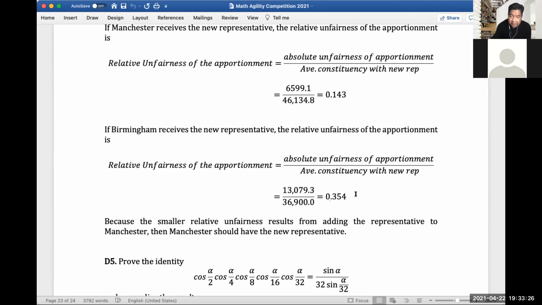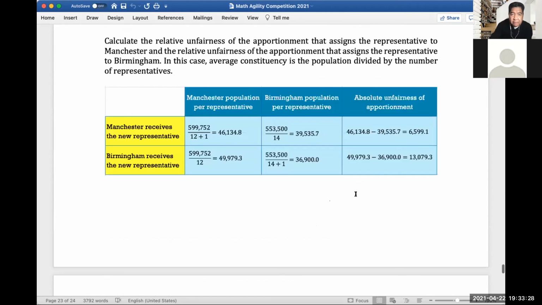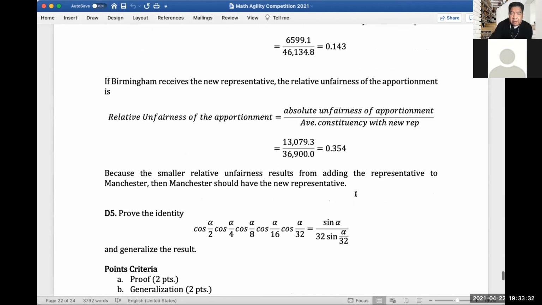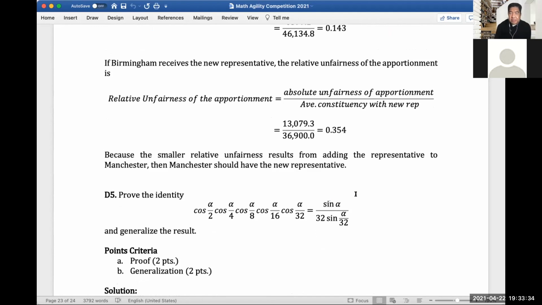And you would get how many points for the decision? 2 points. Okay. All right. But if you answered the decision without computing those, I might give you lower points for that. Or maybe no points at all because there's no basis for your decision. There's no computation involved. Okay.